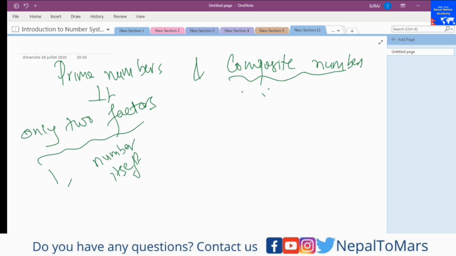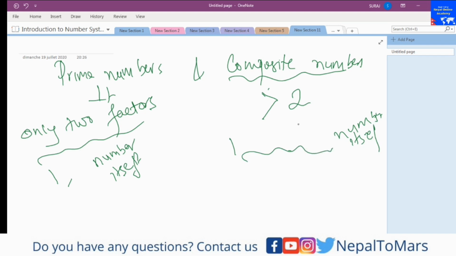So what is a composite number? If any number has more than two factors, then the number is a composite number. That means after the 1, and between the 1 and the number itself, there are one or more other factors.